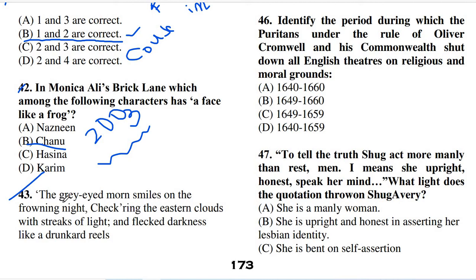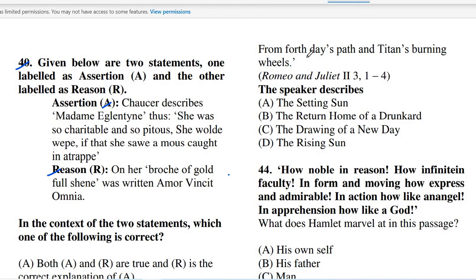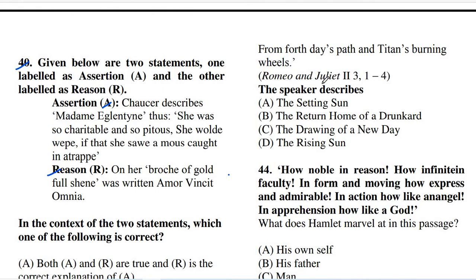The grey-eyed morn smiles on the frowning night, checkering the eastern clouds with streaks of light, and flecked darkness like a drunkard reels from forth day's path and Titan's burning wheels. Romeo and Juliet, Act 2, Scene 3, lines 1 to 4.